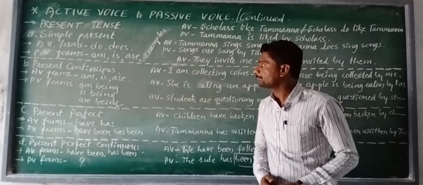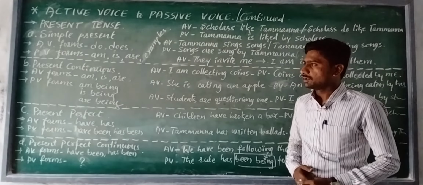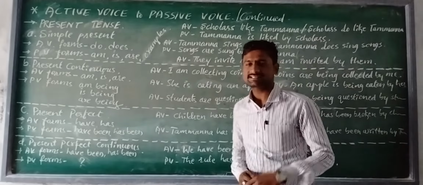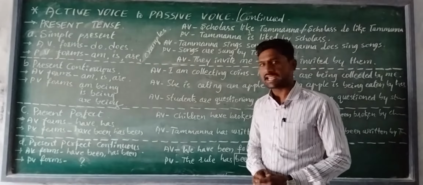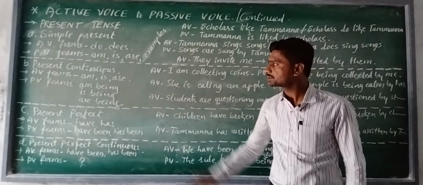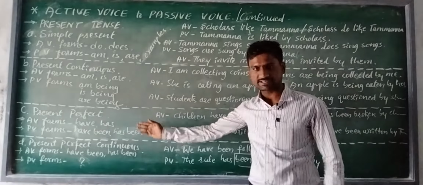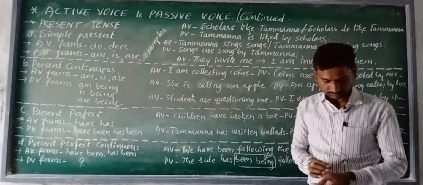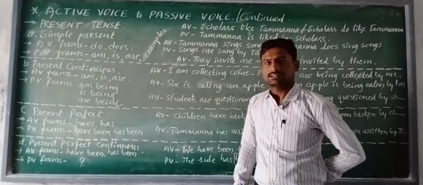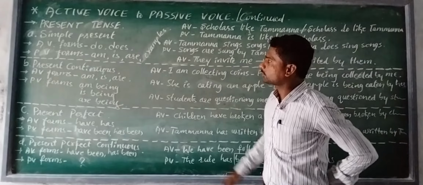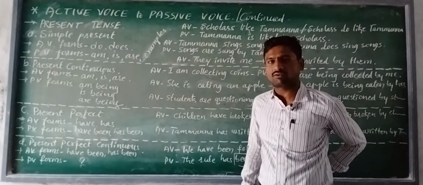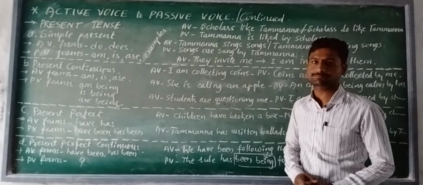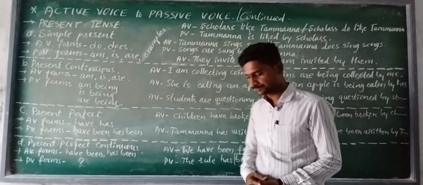Dear students, there are four parts in present tense, as you know. They are simple present, present continuous, present perfect, and the last one, present perfect continuous. And first of all, we are going to see the examples of active voices into passive voices in the first part of this present tense, that is simple present.